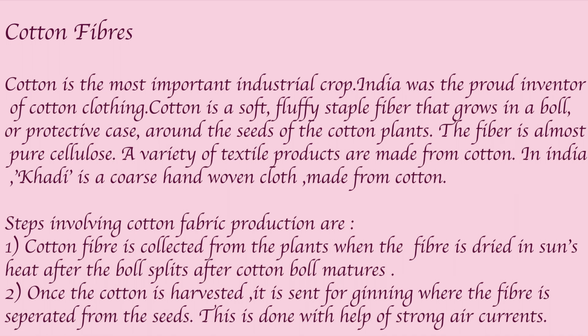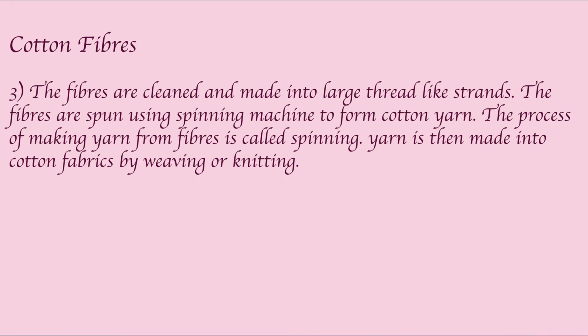Now, the steps involved in cotton fabric production are: cotton fiber is collected from the plant when the fiber is dried in the sun's heat after the ball splits once the cotton ball matures. Once the cotton is harvested, it is sent to ginning, where the fiber is separated from the seed. This is done with the help of strong air currents in a ginning factory. The fibers are cleaned and made into large thread-like structures. The fibers are spun using a spinning machine to make cotton yarn. The process of making yarn from fiber is called spinning. Yarn is then made into cotton fabrics by weaving or knitting.